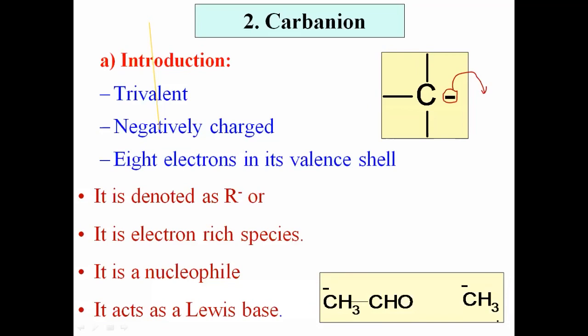It is denoted as R minus or C minus. It is an electron rich species, and it is a nucleophile, and it acts as a Lewis base because it has the tendency to donate an electron pair to another substance, and hence according to the Lewis theory, it acts as a base. Okay, this is just the introduction of carbanion, the first step.